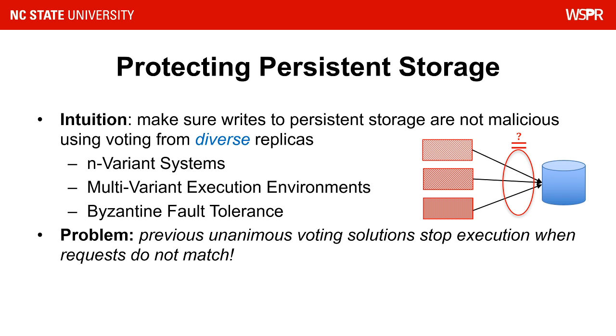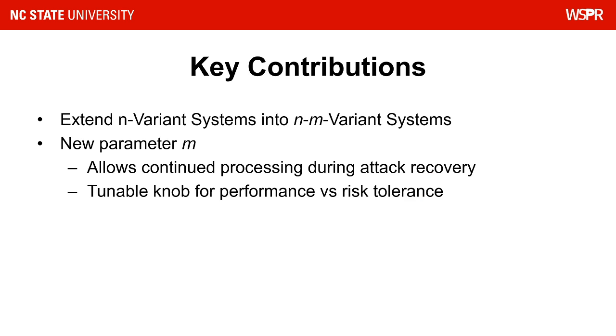We believe that unanimous voting is important for providing the strongest security guarantees. Our goal is to build a fault-tolerant environment that has resilience to attacks, but we also want to continue processing other requests when voting fails. This leads us to the contributions of our work. We extended the concept of N-variant systems into NM-variant systems. This new parameter M configures the amount of redundant resources in the environment that allow the processing of other requests when voting fails. Additionally, this parameter provides a tuning knob for administrators to balance performance overhead with their risk tolerance.